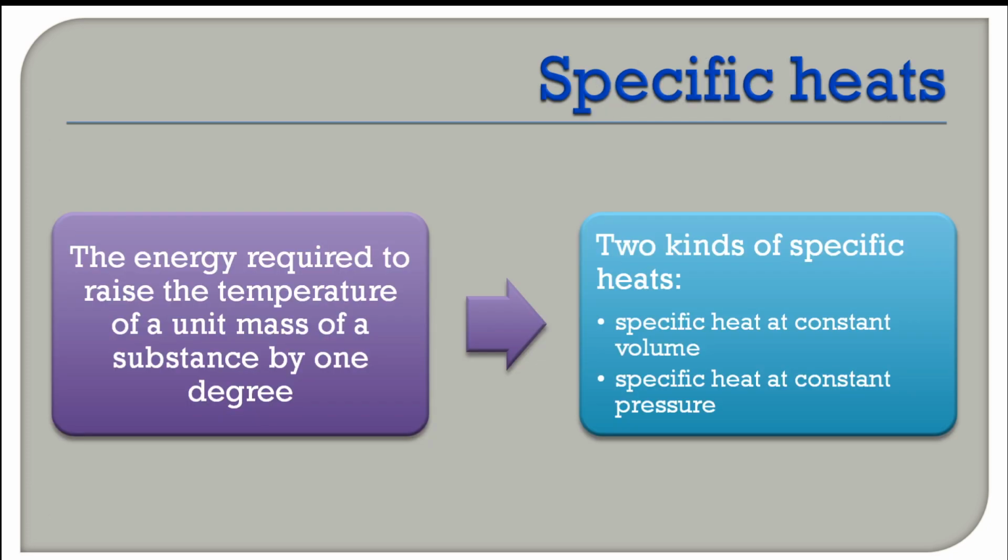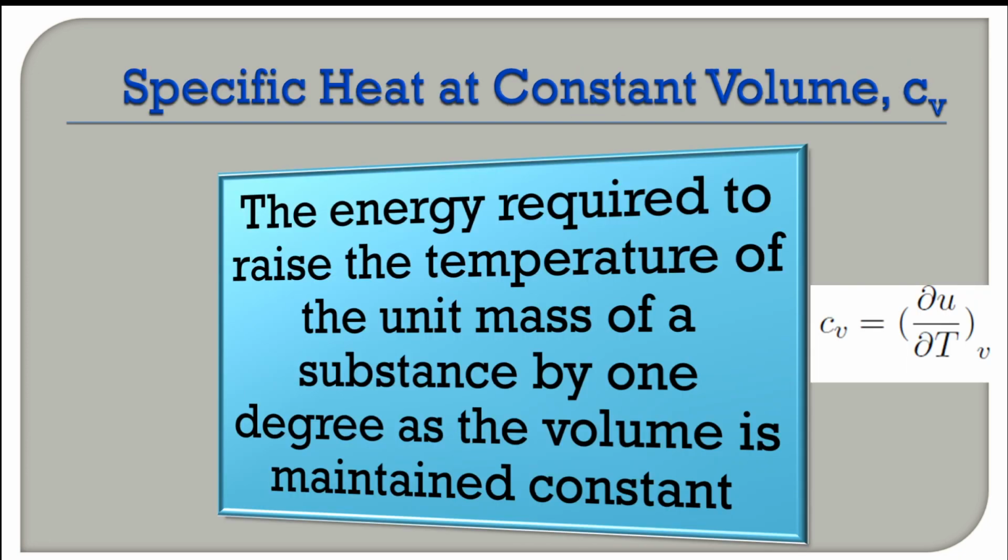Now coming to the second term we are going to discuss today, specific heats. The energy required to raise the temperature of a unit mass of a substance by 1 degree is the specific heat. There are two kinds of specific heats for gases, specific heat at constant volume and specific heat at constant pressure, Cv and Cp. This is Cv, specific heat at constant volume.